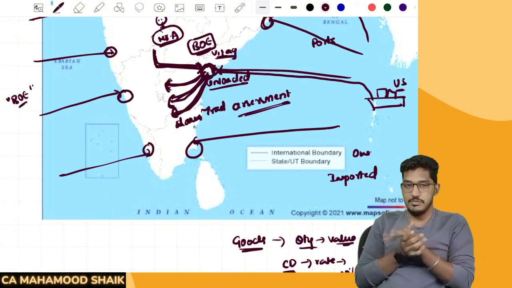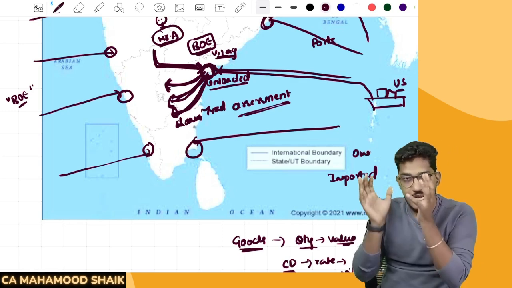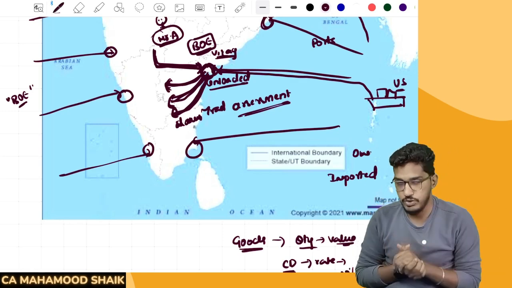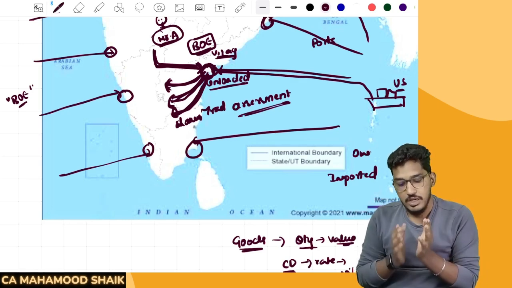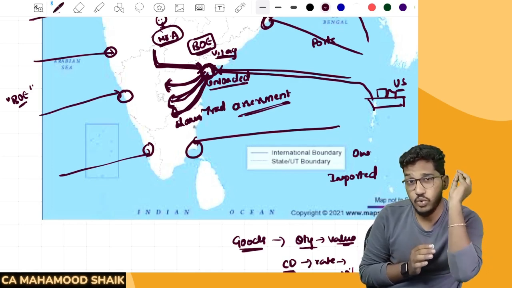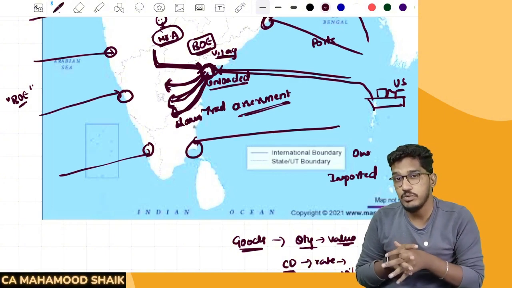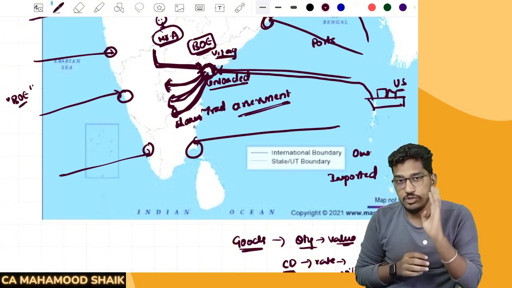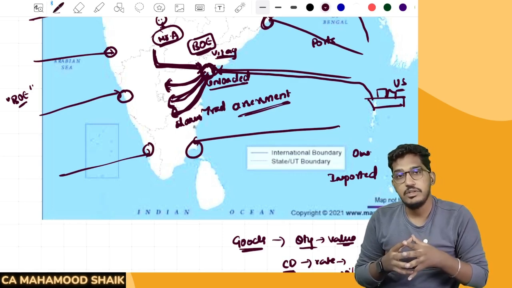So tell me, what is the entire customs procedure? First, if you want to import the goods, that goods have to come through a customs port, either customs airport or customs ocean port or seaport. Then you have to show your identity. You have to go to the customs authority, show your identity that you are the true owner of that goods. You are actually the importer, you are the true owner of the goods. How can you prove your identity? You can prove your title of the goods by submitting one document called bill of entry. Now, on the basis of that, customs authority will do the assessment.